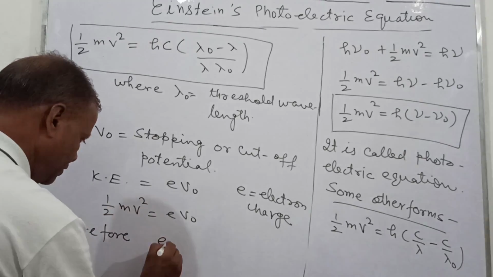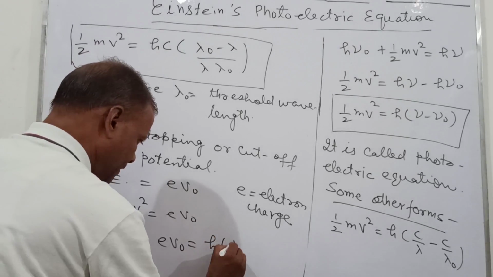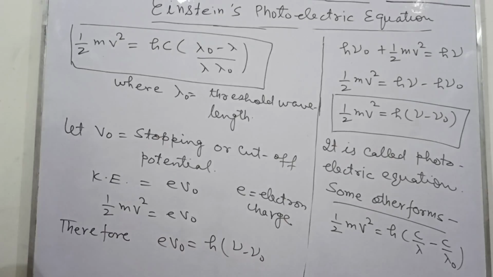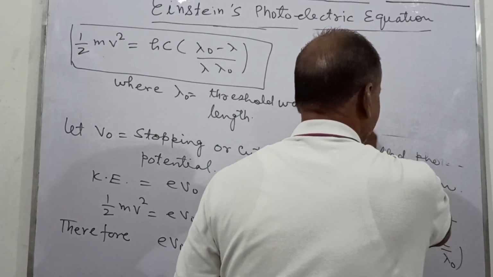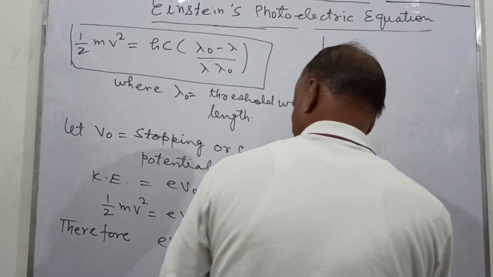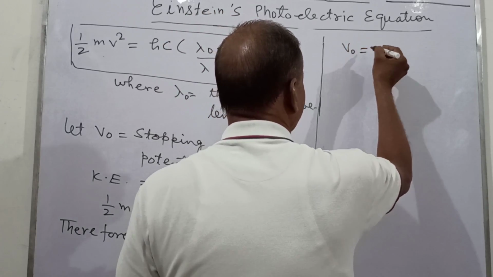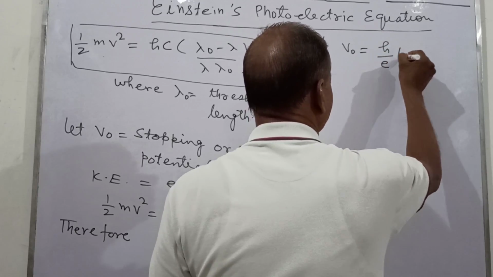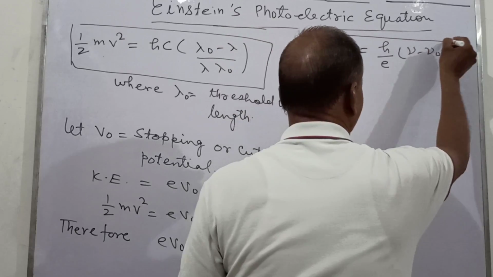So e V naught is equal to h times (nu minus nu naught). And this V naught equals h upon e times (nu minus nu naught). So this can also be written like this.